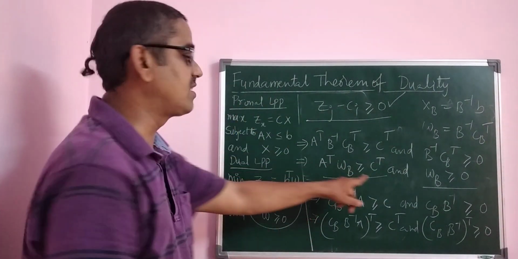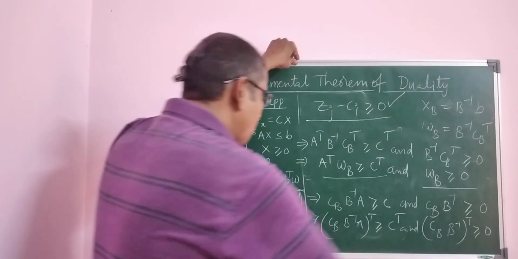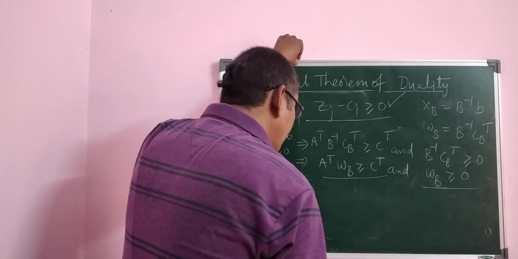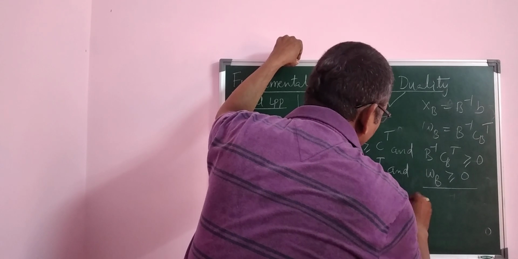Which means it is a feasible solution. Therefore, hope you understand, omega B is a feasible solution.